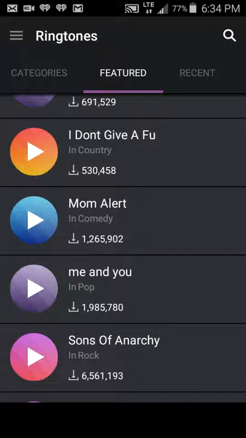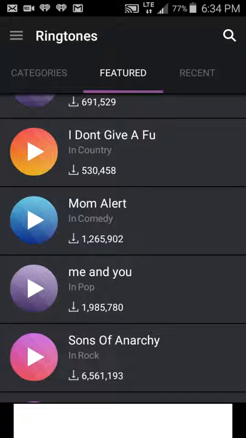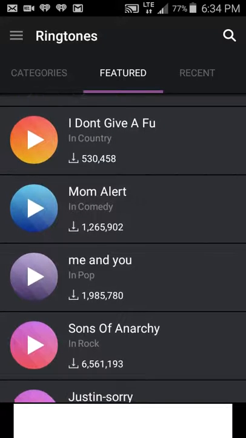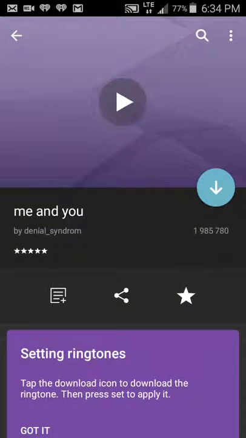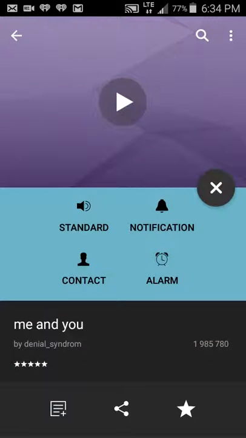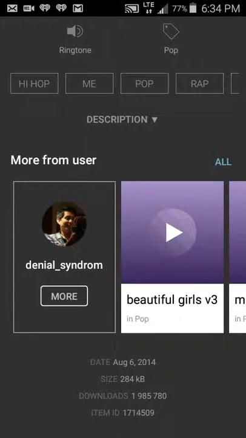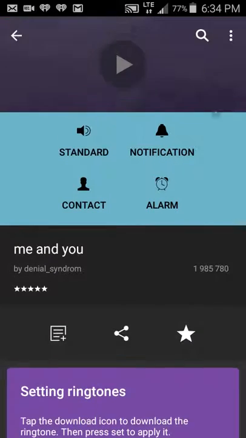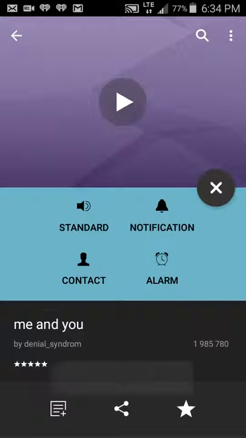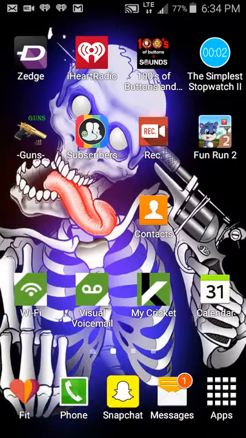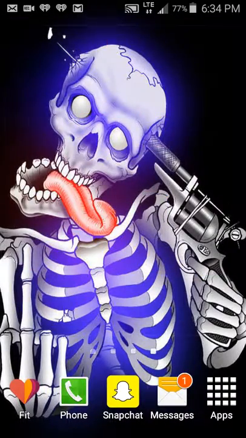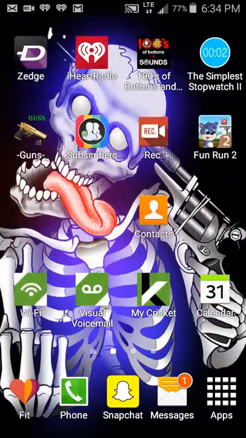Yeah, I don't know if you heard that, but that's going to be mine. You click it, click that down arrow, and it'll show you these. You could click it as standard, notification, contact, or alarm. I will just put standard, and if somebody calls me, it'll pop up as that.